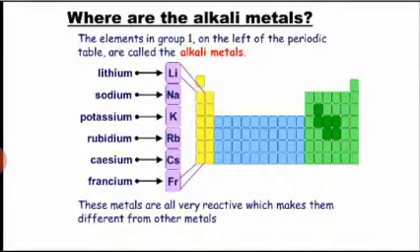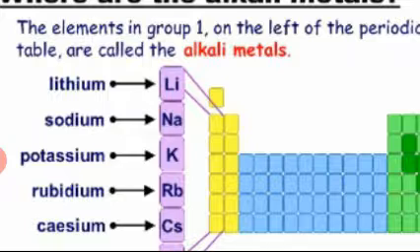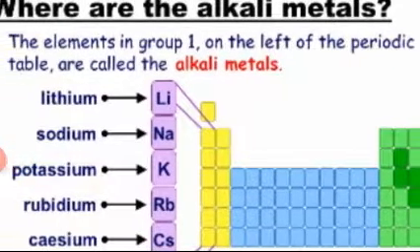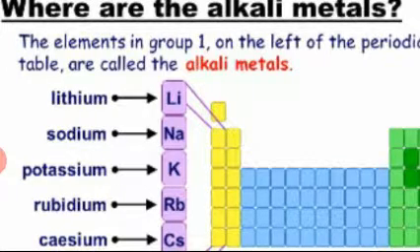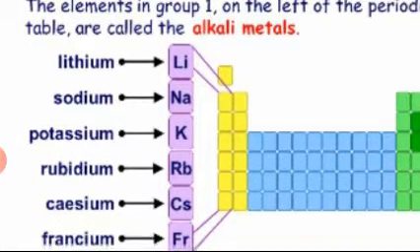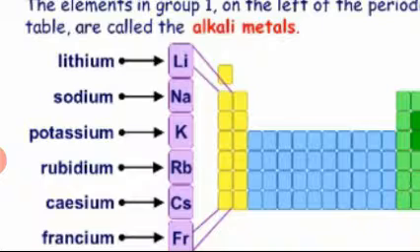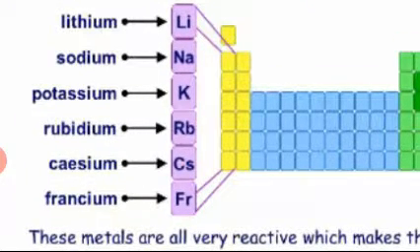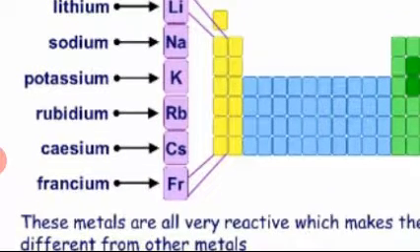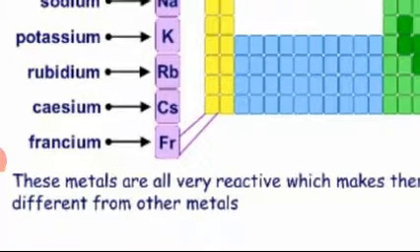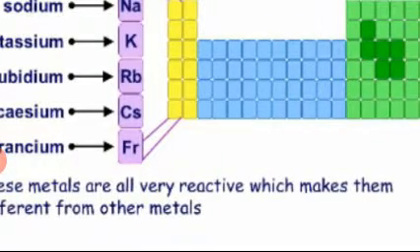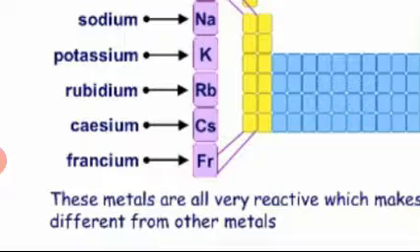Where are the alkali metals? The elements in group 1 on the left of the periodic table are called alkali metals. Like lithium, sodium, potassium, rubidium, cesium, francium, at the extreme left of the periodic table. These metals are all very reactive, highly reactive, which makes them different from other metals.